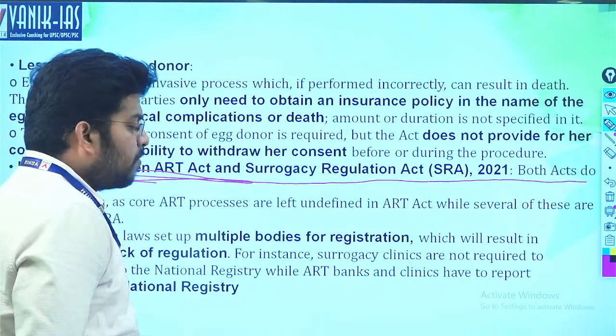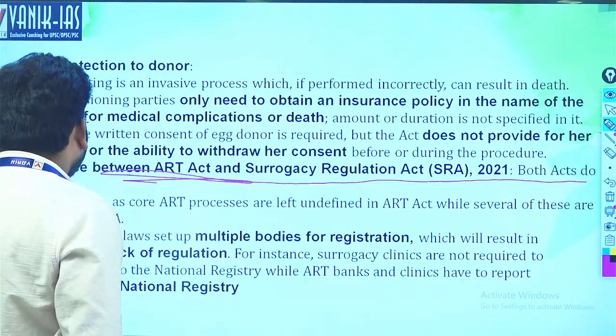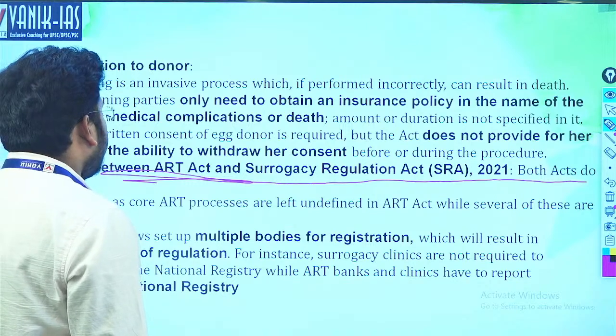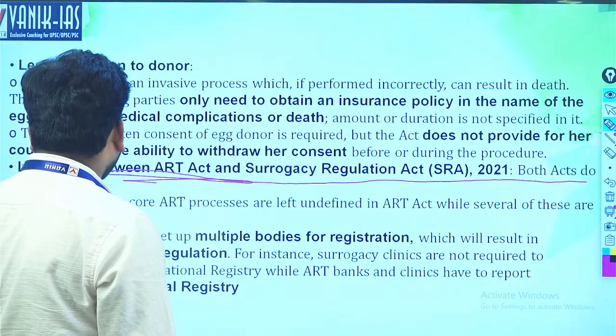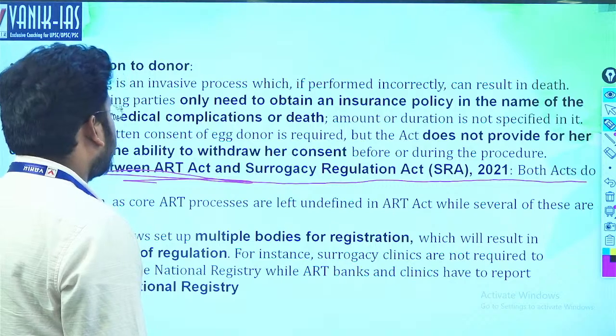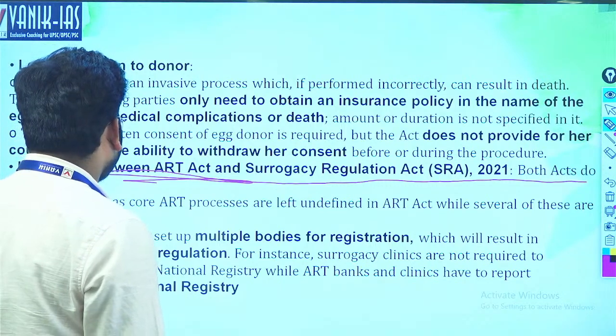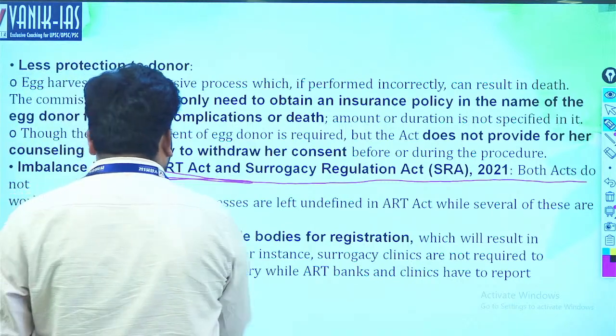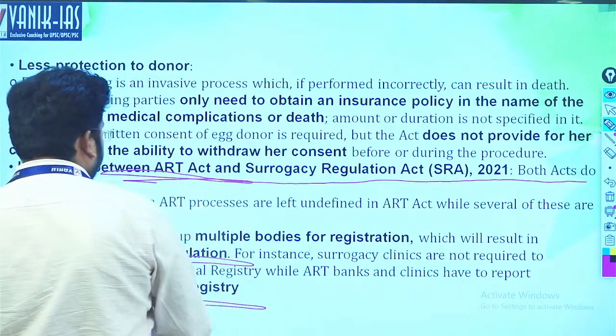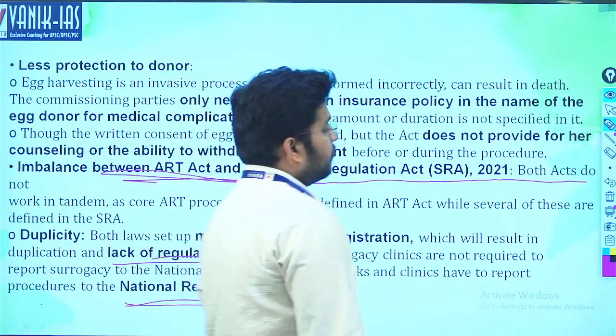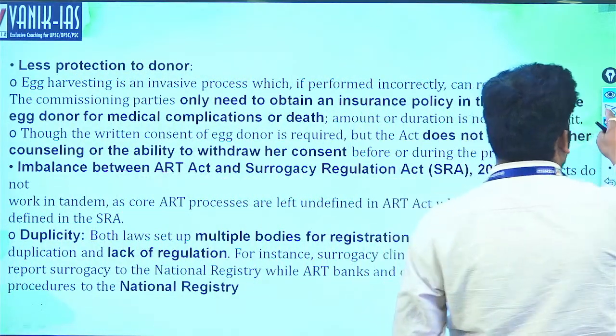Multiple permissions are required, which will result in duplication and lack of regulation. For instance, surrogacy clinics are not required to report surrogacy to the National Registry, while ART banks and clinics have to report their procedures to the National Registry. So there is a dissimilarity between the two laws. That is also another issue.